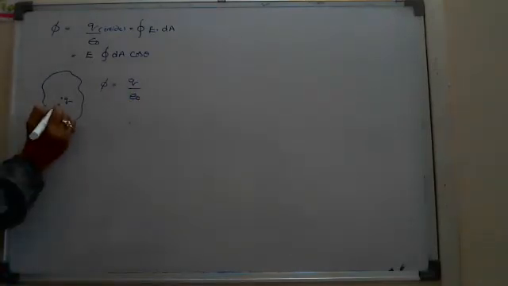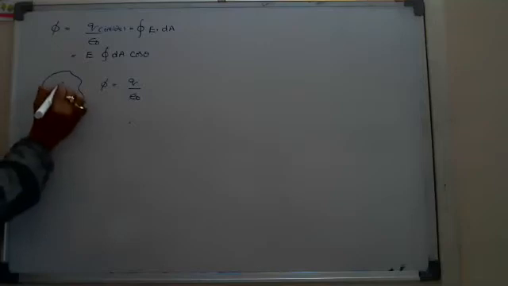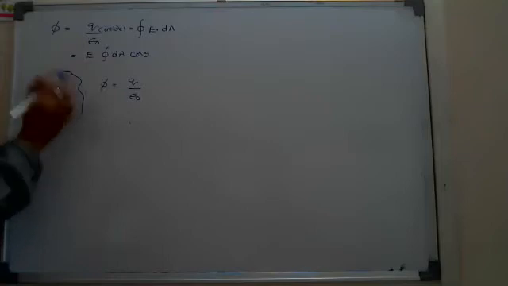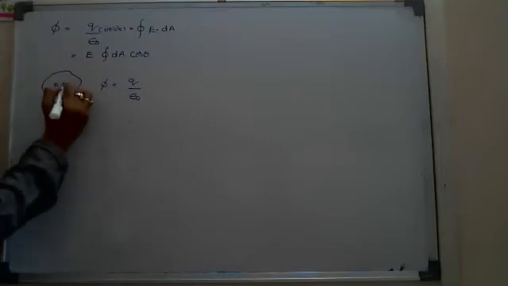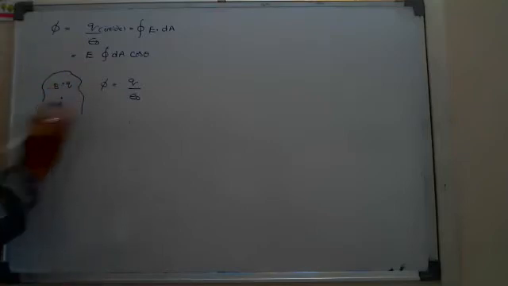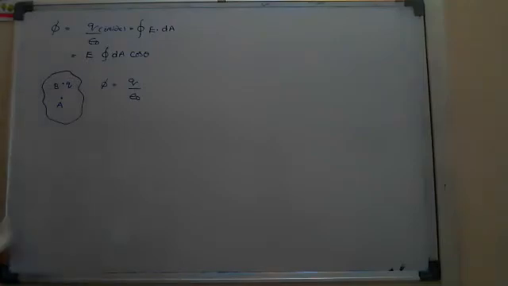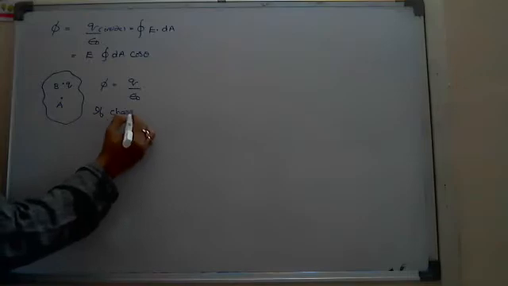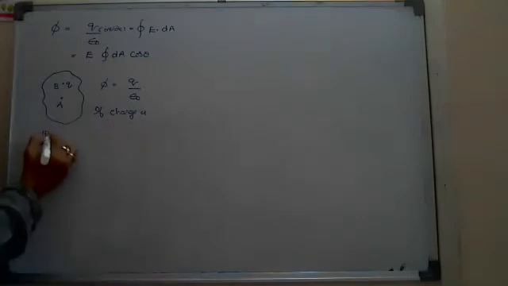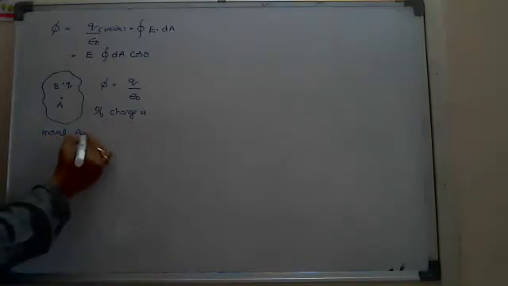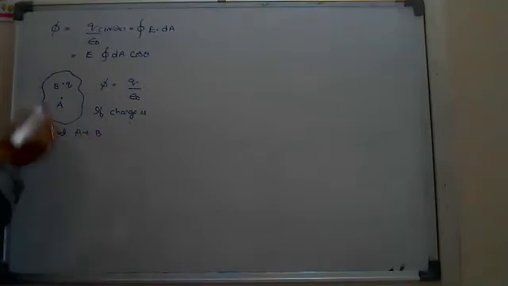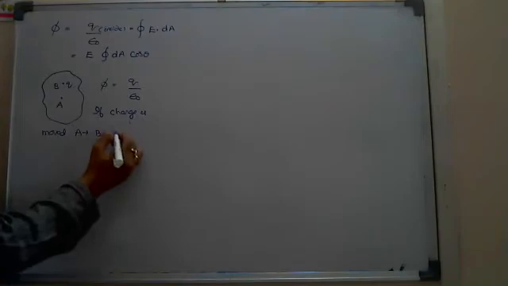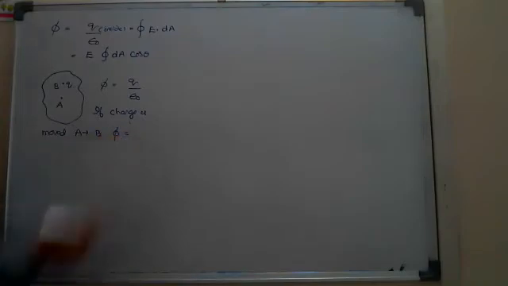Okay. If the charge is moved from A to B, means now the same charge, not additional charge, is placed here at B. Okay. Means if the charge is moved from A to B, and still B is a point inside the Gaussian surface, what will be the flux?